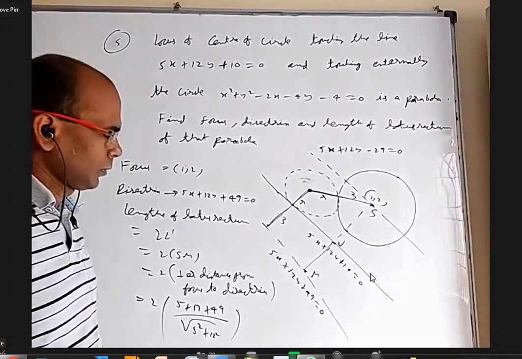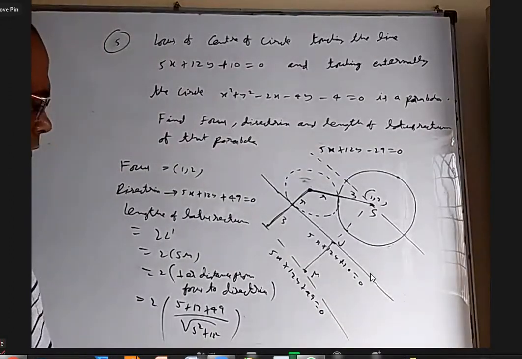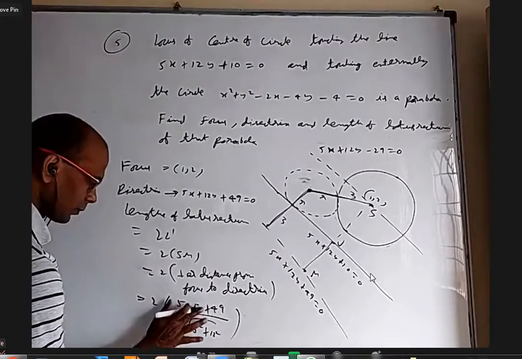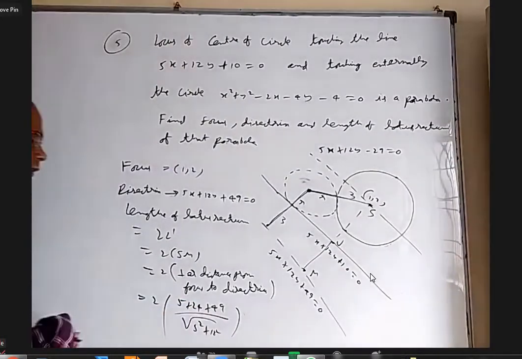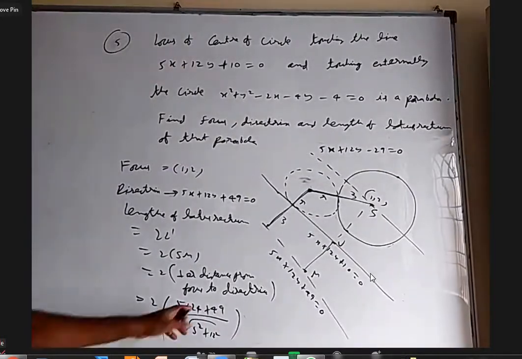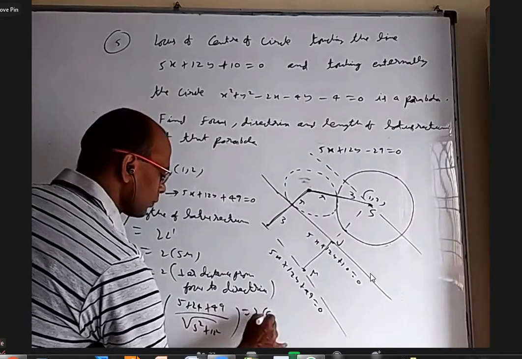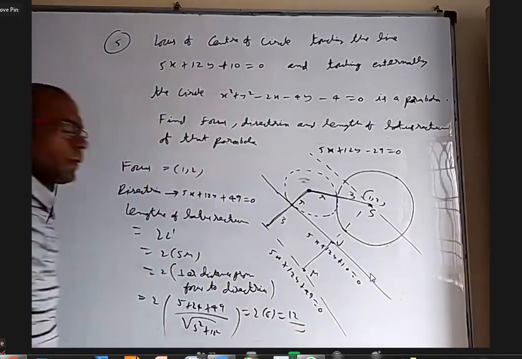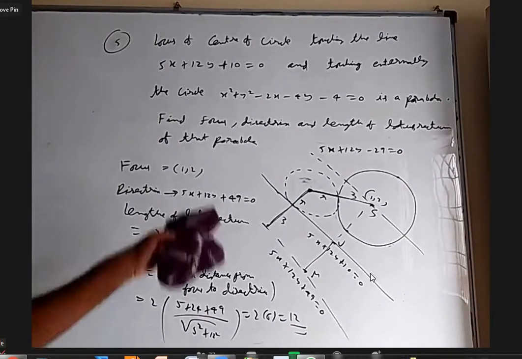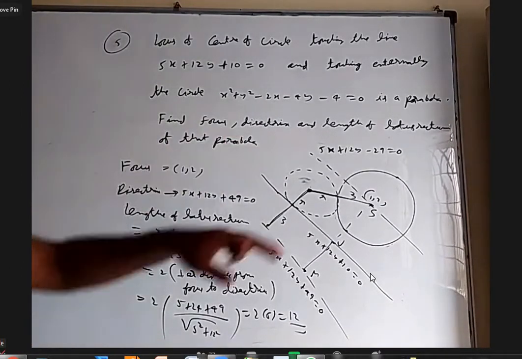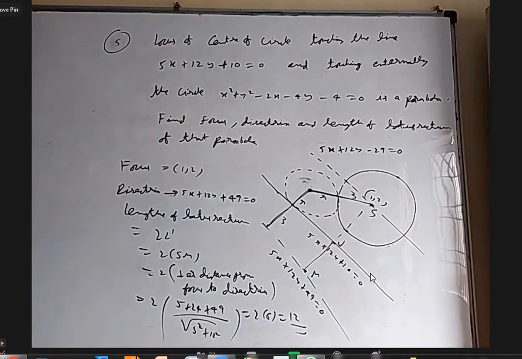Sir, it is 5 plus 24 plus 49 now, sir. Oh, 24. Thank you. So 29, 38, 78 by 13, 6, 2, 6 are 12. Okay, this I am doing theoretically. If somebody is not able to follow, don't worry. We will do it by the algebraic equation.